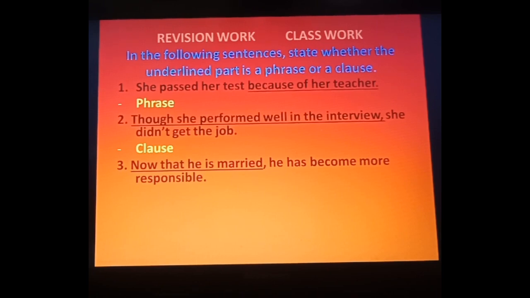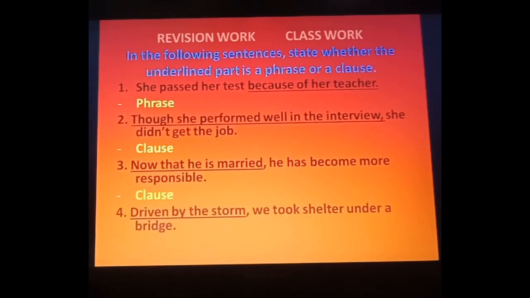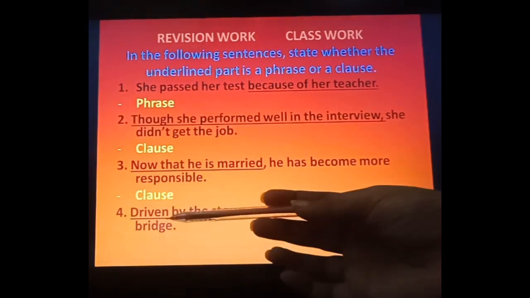Now again, just see, are you getting any verb? Yes, that is. Okay, that's why this is our clause. Now the next sentence, driven by the storm, we took shelter under a bridge. Driven by the storm. Now you will see, are you getting any verb? You will say yes ma'am, driven we have got.